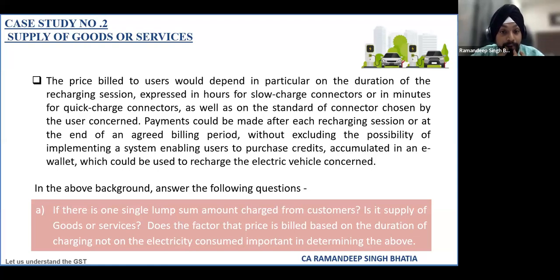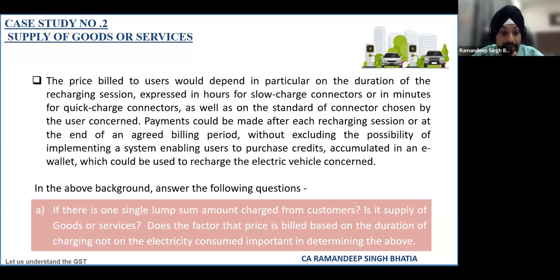Payments could be made after each charging session or at the end of an agreed billing period, without excluding the possibility of implementing a system enabling users to purchase credits accumulated in e-wallets, which could be used to recharge the electric vehicle concerned. So there can be a facility of wallet also. There will be a facility that incentives in the form of credits or coins will also be given. The payment can be made after each charging session, or there will be a billing period also.